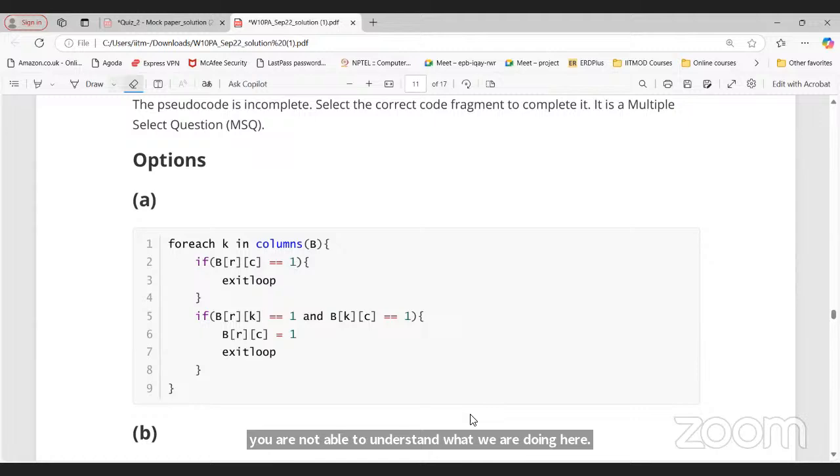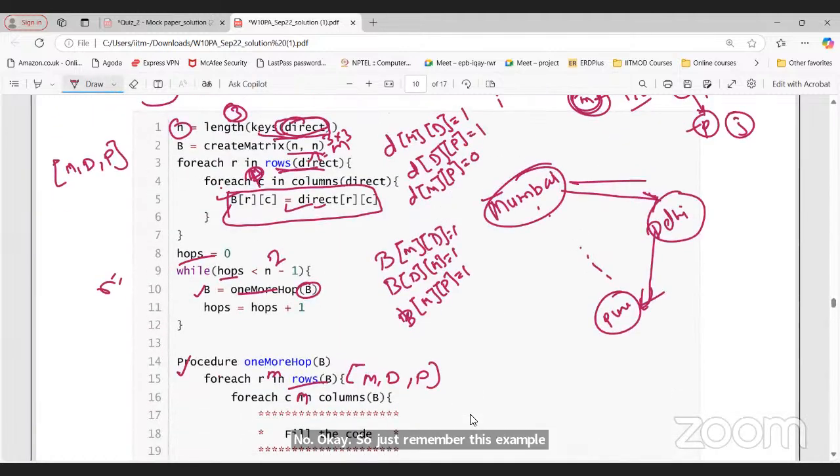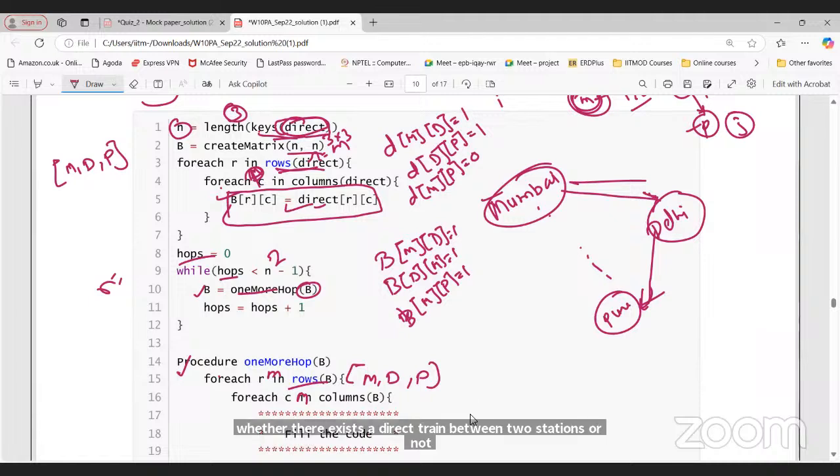Okay, great. So just remember this example. Direct matrix is what? Simple. We are keeping a note whether there exists a direct train between two stations or not. Mumbai, Delhi, yes. Delhi, Pune, yes. Mumbai, Pune, no. Pune, Delhi, no. Pune, Mumbai, no.